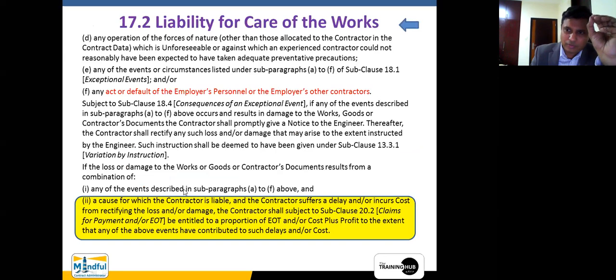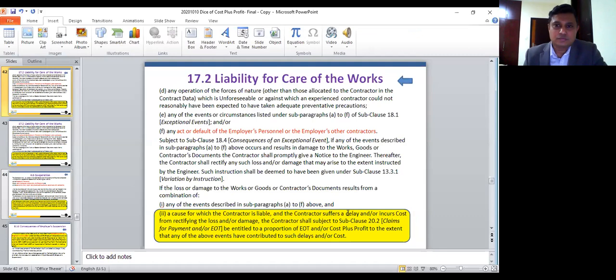We will very carefully read this one. A cause for which the contractor is liable and the contractor suffers delay from rectifying this, the contractor shall, subject to this clause, be entitled to a proportion. It says a proportion of the time plus cost plus profit to the extent that any above events have contributed to such delay or cost. So for some of them, the contractor is also responsible. So you have to take a sort of combined approach in identifying what this is, right?